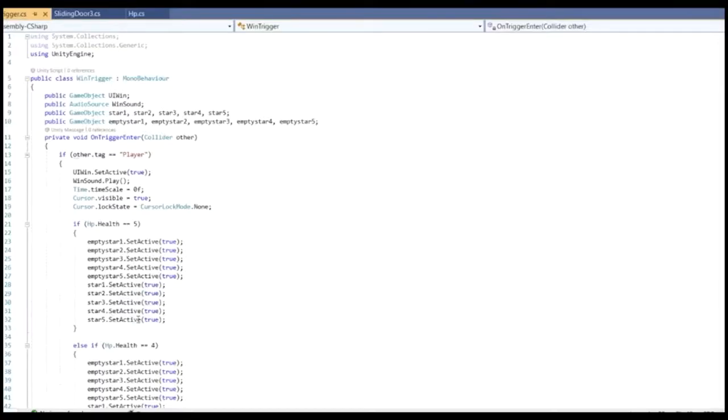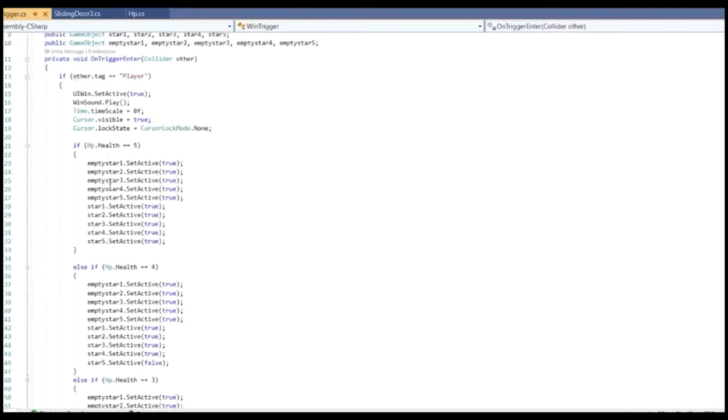Next, the win trigger is the rating mechanic of this game. We can see that the game objects are declared at first, which are UI win, sound, star and empty star. So when the player wins the game by answering all questions, the UI win will be active and the win sound will play. The rating stars represent the health points that the player has remaining at the end of the game.